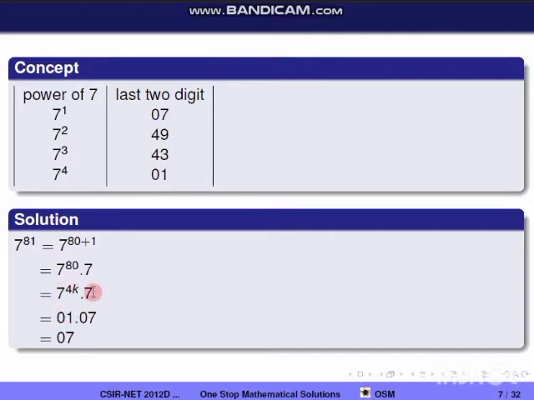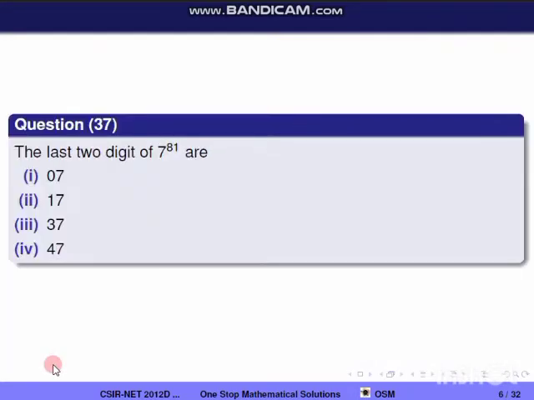And if the number is a multiple of 7, the last two digits are 07. So replace 7 by 07. Now you just multiply these two numbers and write the last two digits. That is equal to 07. So the last two digits of 7 power 81 are 07. So now we'll check the correct option. The correct option is the first one.